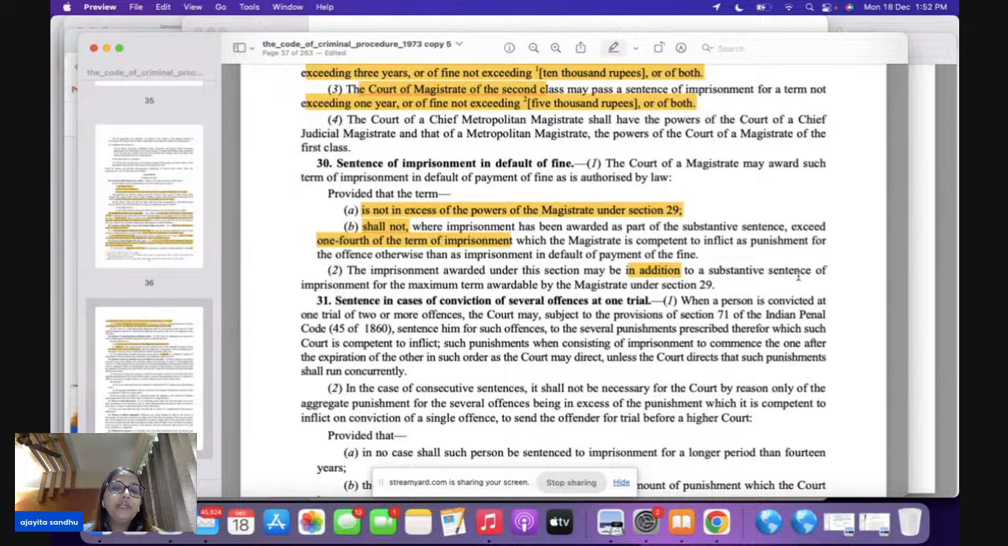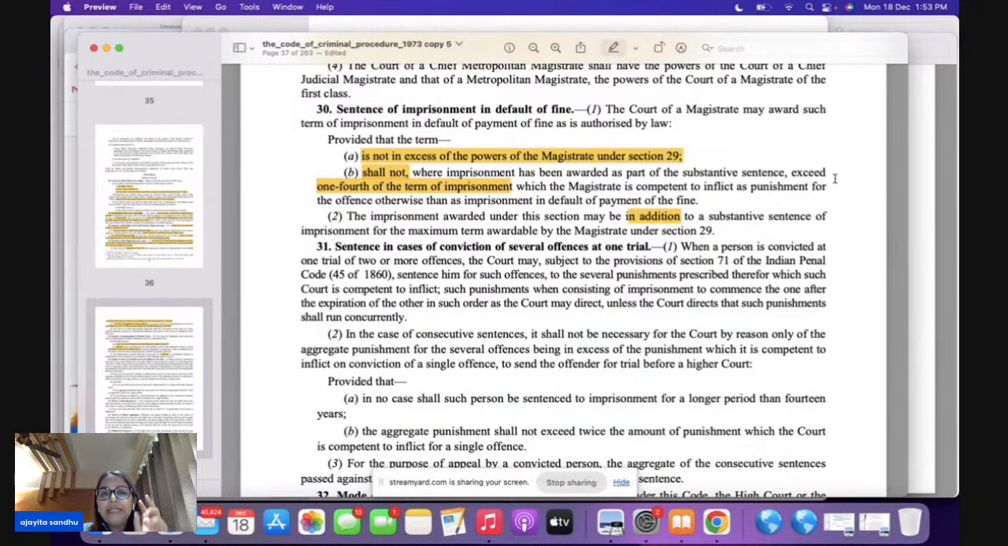Let me explain this point with an example. Let's suppose the magistrate, the JMFC here, has awarded a punishment of 2 years. Let's say 4 months extra have been given because of the default in the payment of fine. Now the total punishment is not going to be 2 years; it's going to be 2 years plus 4 months. So this imprisonment is going to be in addition. In addition is your direct prelims question here. It is in addition to the punishment which is awarded by the magistrate as part of your substantive sentence.